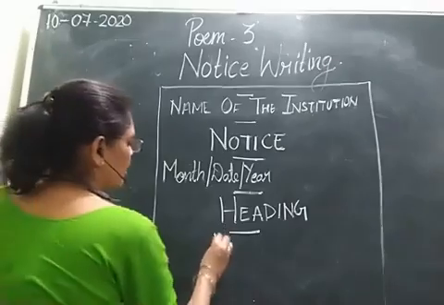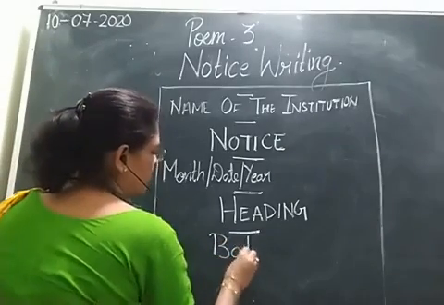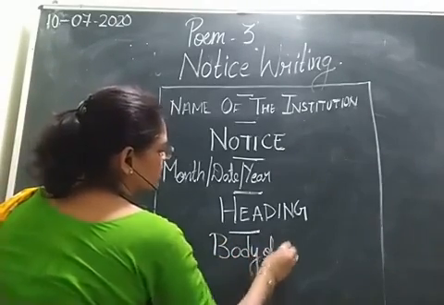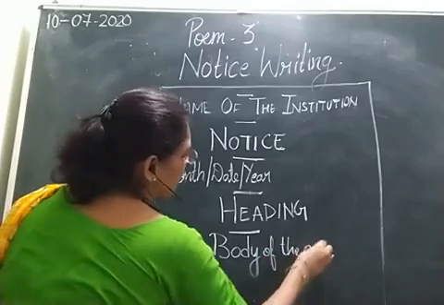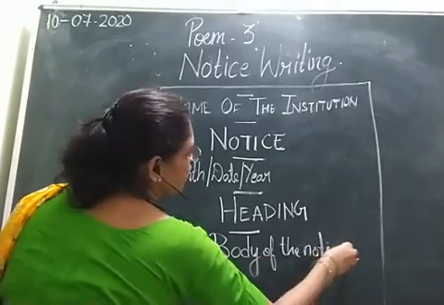Then हमारी body आएगी. Body means body of the notice. जो भी message हमको लिखना है, that is body of the notice.